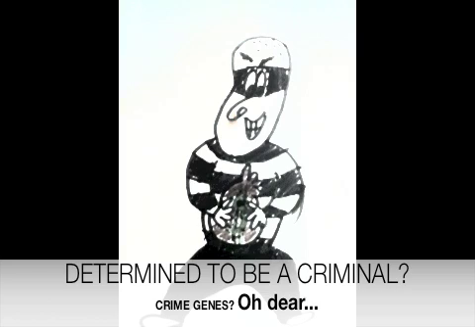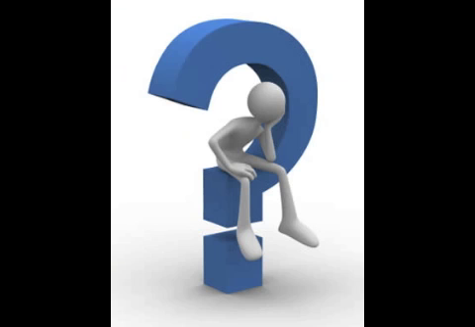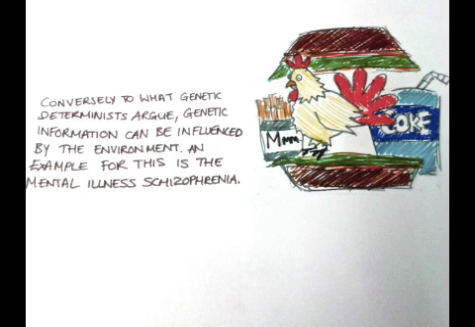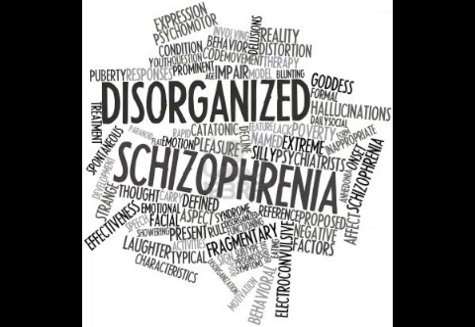Thus, if there was a gene for a crime, for example, a criminal would biologically be determined to be a criminal. At this point, we have to raise the question, doesn't this assumption sound a bit too simplistic? Contrary to what genetic determinists argue, genetic information can be influenced by the environment. An example of this is the mental illness schizophrenia.